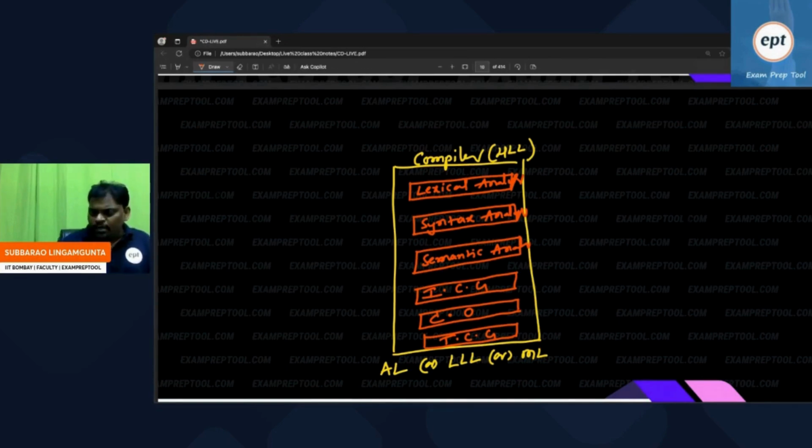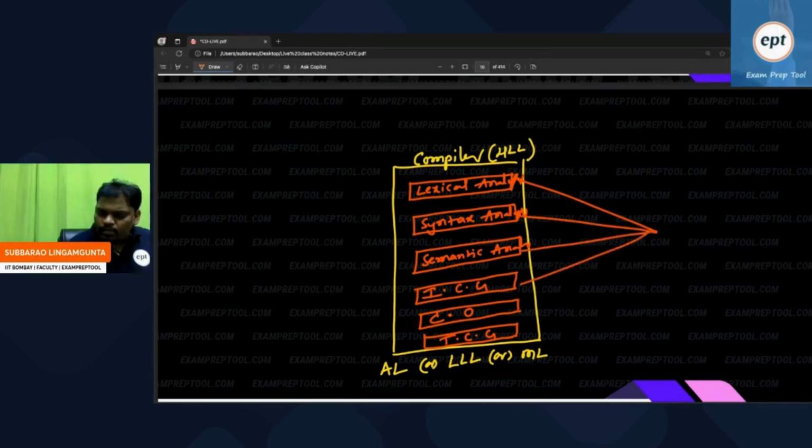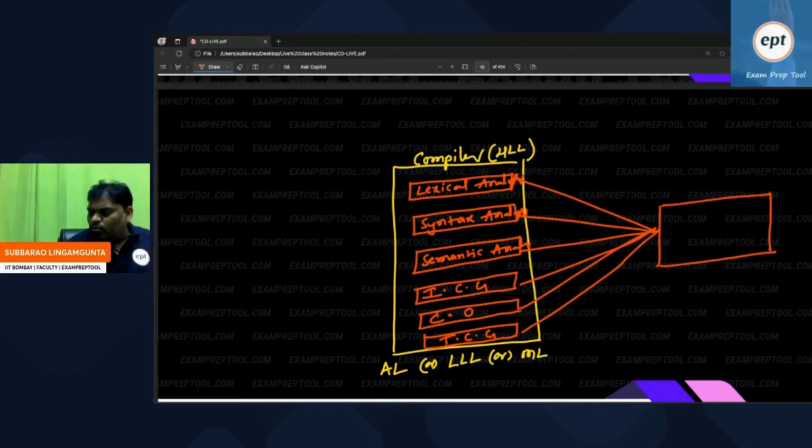Some people are asking, sir, whenever this much big program is running, if I want to store something anywhere, where will I store it? At any point of time while these are running, if you want to store anything, I think some global space is there. That space is called the symbol table. While the program is running, if I want to note down something, where will I note it down? In the symbol table.